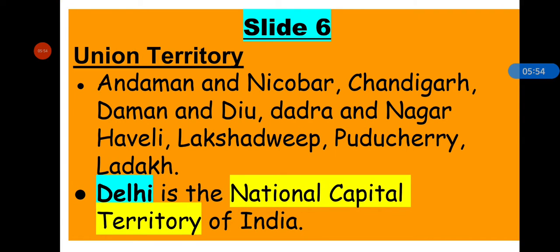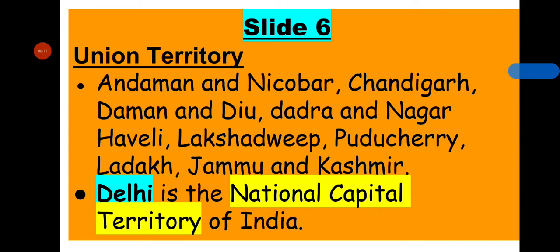There are 8 union territories and Delhi is the National Capital Territory. Union territories: Andaman and Nicobar, Chandigarh, Daman and Diu, Dadra and Nagar Haveli, Lakshadweep, Puducherry, Ladakh, Jammu and Kashmir, and Delhi is the National Capital Territory of India.